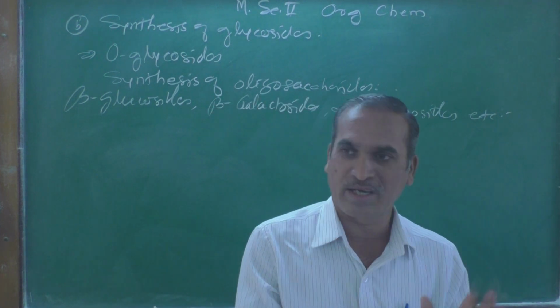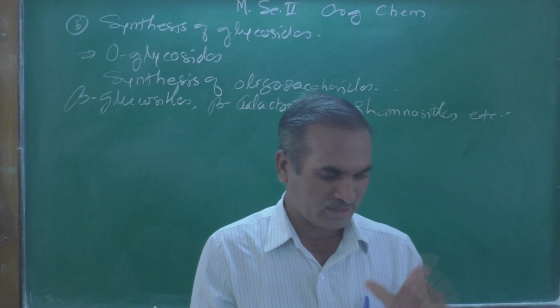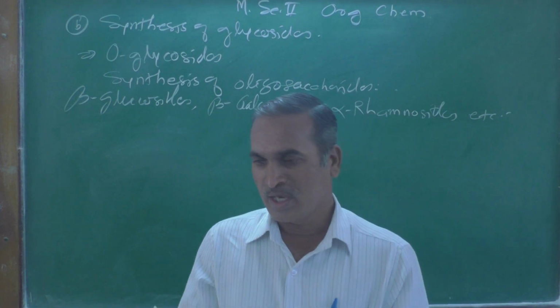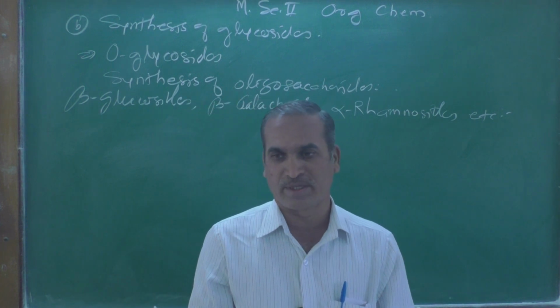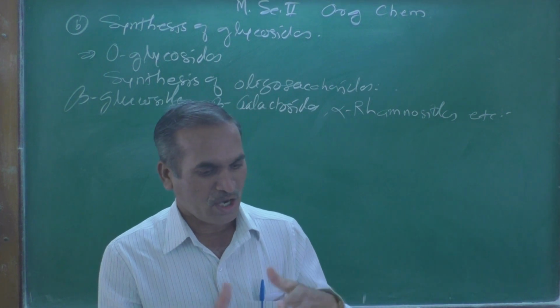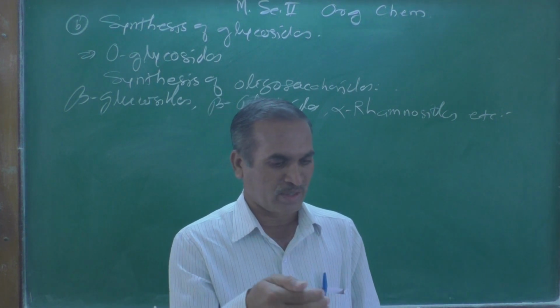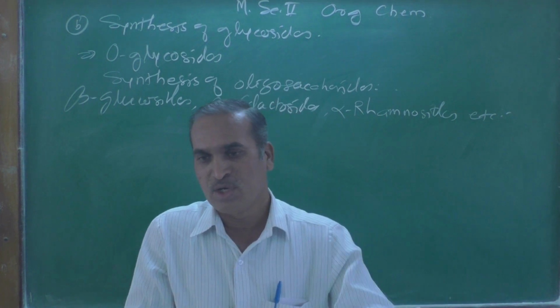There we took a general cyclic ring of glucose, and at the anomeric carbon atom, under basic conditions, it gets converted into an alkoxide type and becomes a donor.